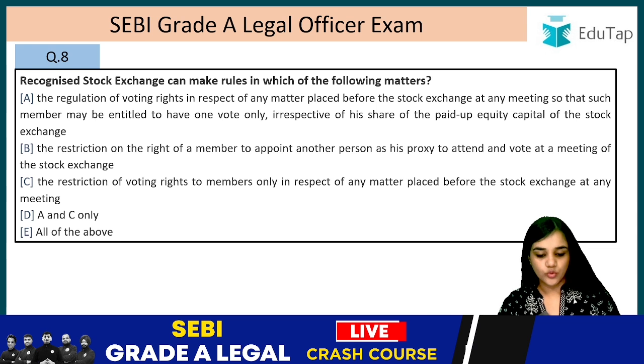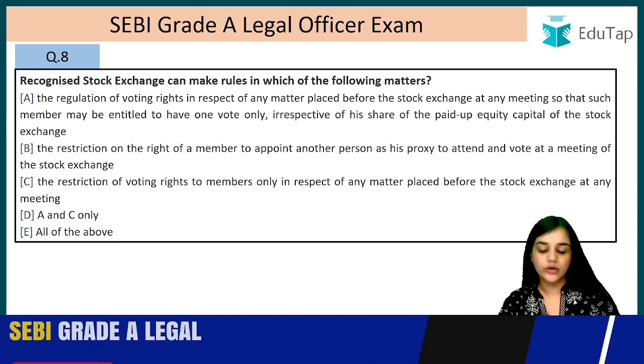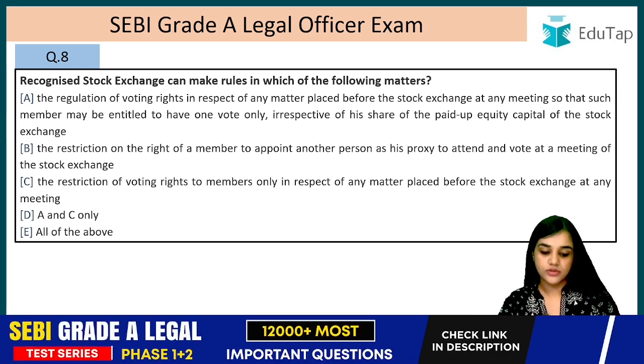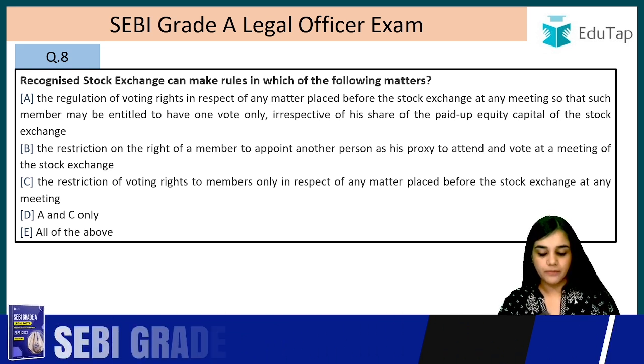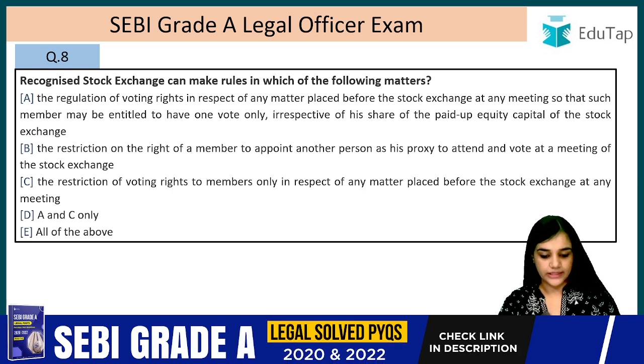RSE can make rules in which of the following matters? So a recognized stock exchange can make rules in which of the following matters? The regulation of voting rights in respect of any matter placed before the stock exchange at any meeting, so that such member may be entitled to have one vote only, irrespective of his share of the paid up equity capital of the stock exchange.